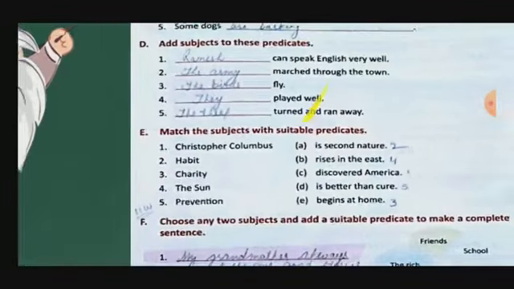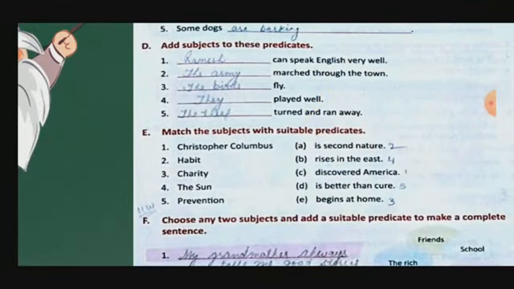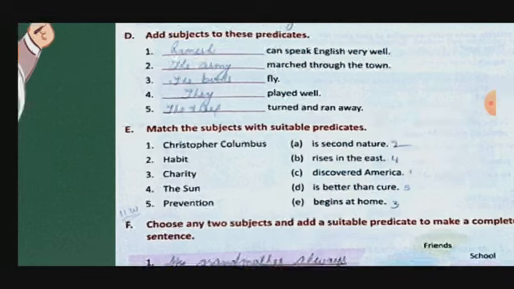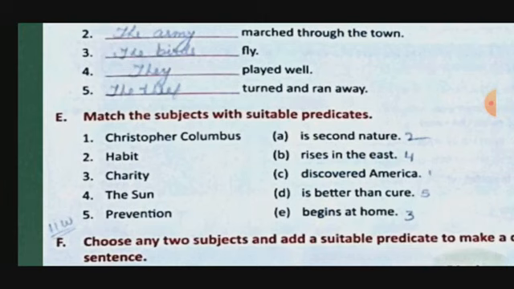Now what we have to do? Match the subjects with the predicates. Christopher Columbus. So what did he do? He discovered America, that we know. So Christopher Columbus discovered America. Habit is second nature. Charity begins at home. The sun rises in the east. Prevention is better than cure.